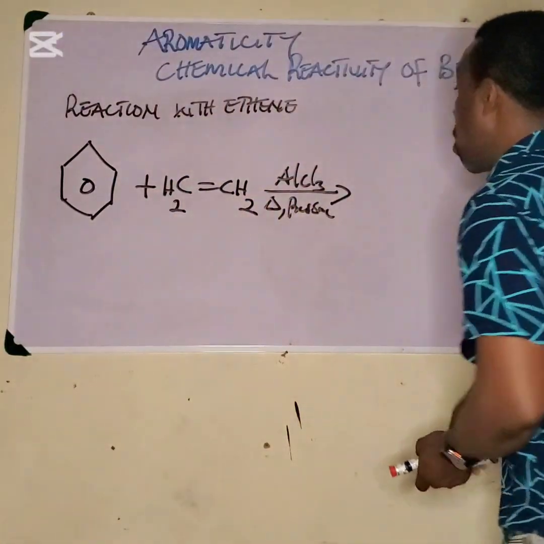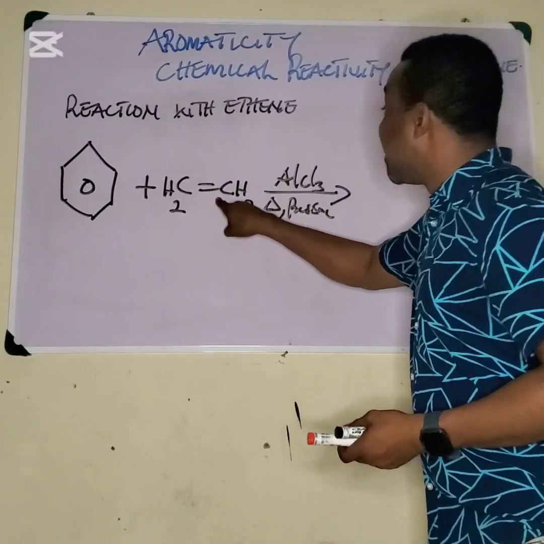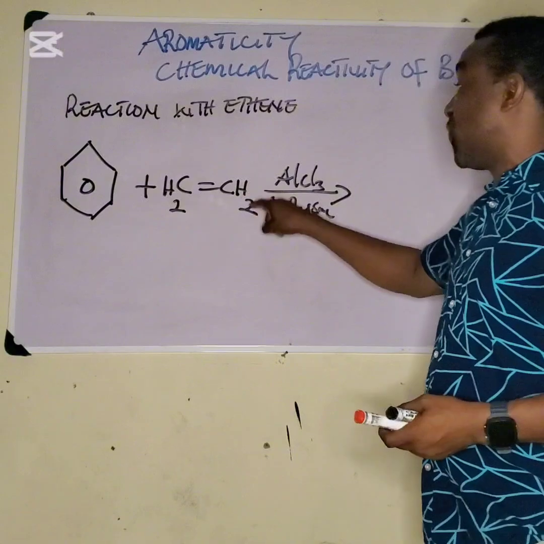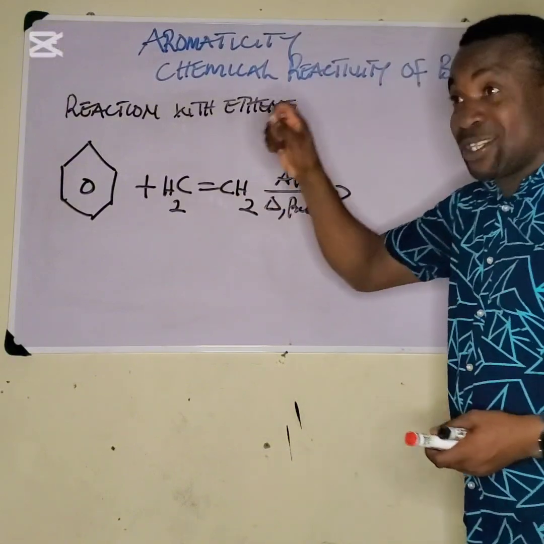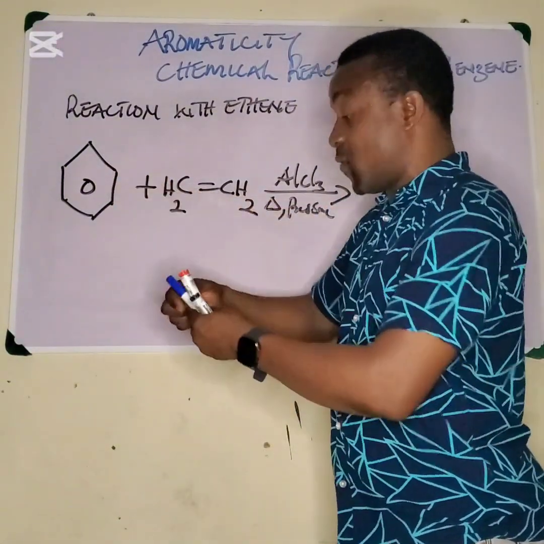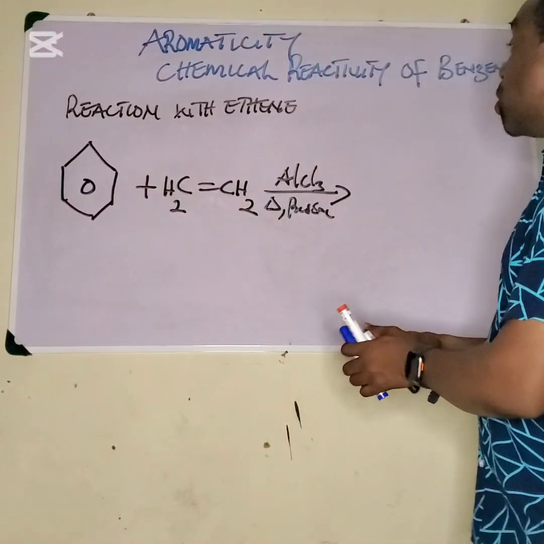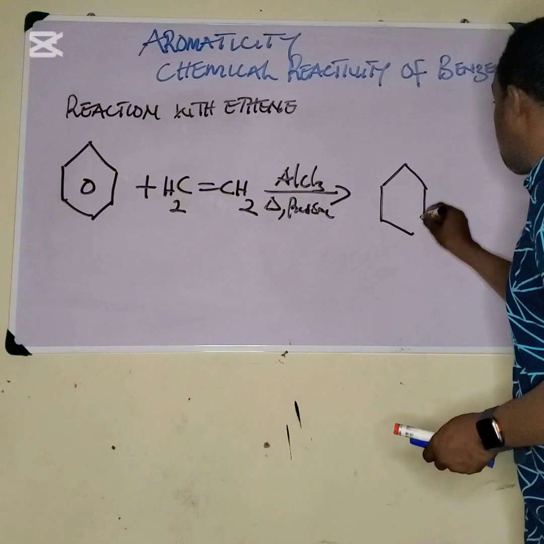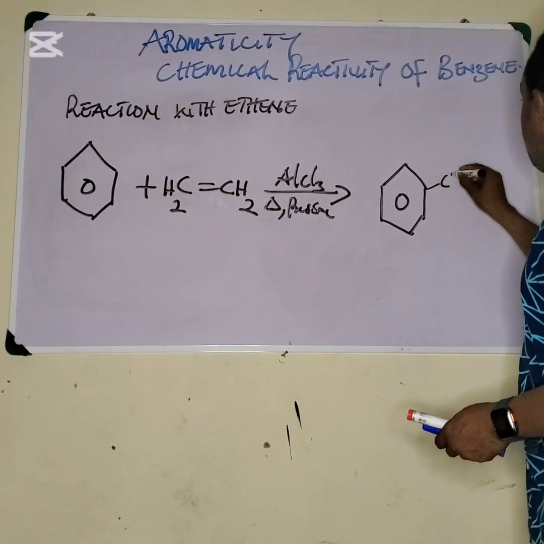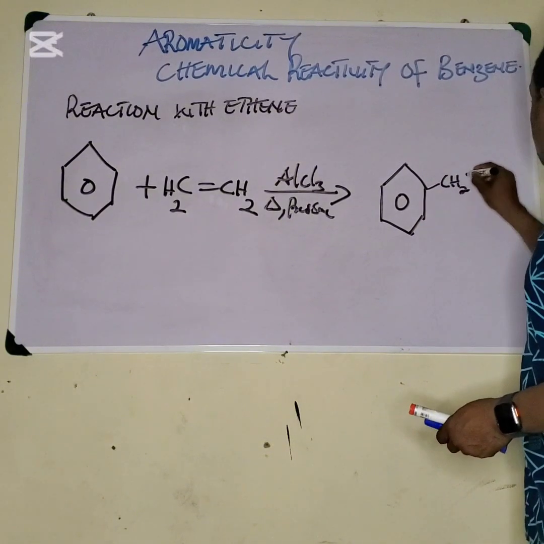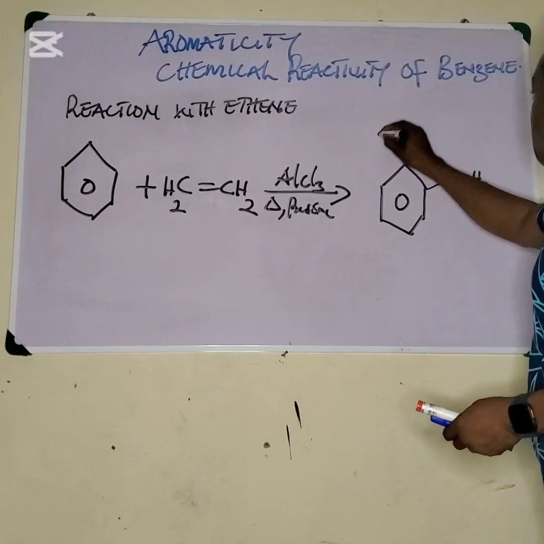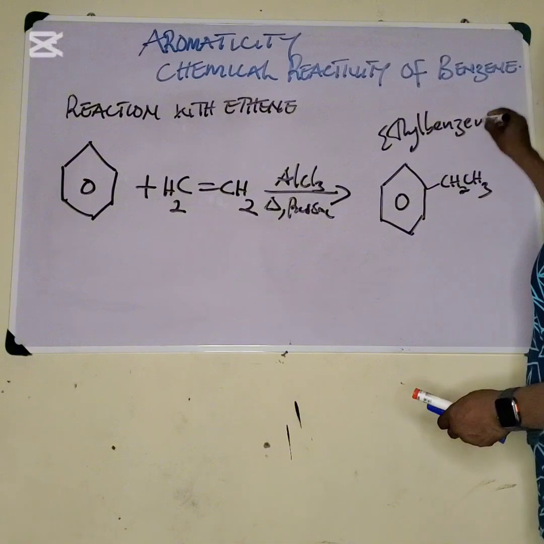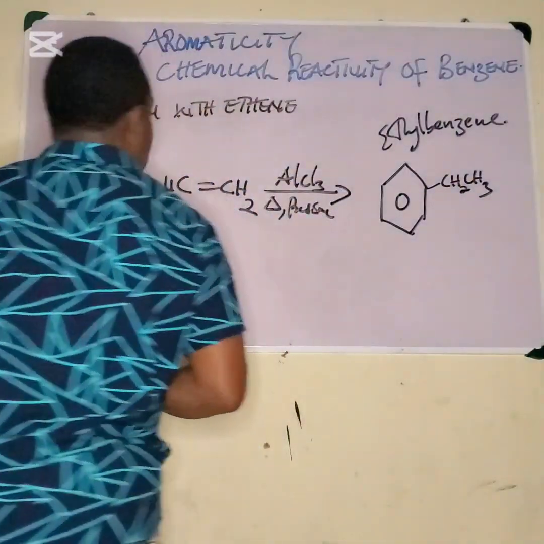So in this case, what happens here is that this double bond will be shifted or will be converted to an ethyl group, and it will attach itself to the ortho position. So let us see what the product of the reaction is. Look at what the product of the reaction is. We have CH2CH3, and this compound is known as ethylbenzene. Ethylbenzene.